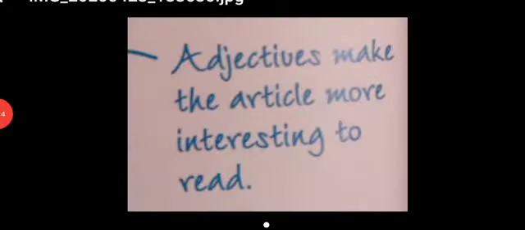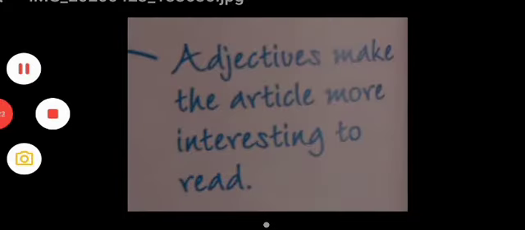Okay, so here we can see the first paragraph answers the first question and gives a reason. Okay, so here we can see adjectives make the article more interesting to read. So again, always using adjectives, always trying to find more adjectives. Okay, here the second paragraph gives more details. So we're expanding our answers, and it answers the second question in the task.